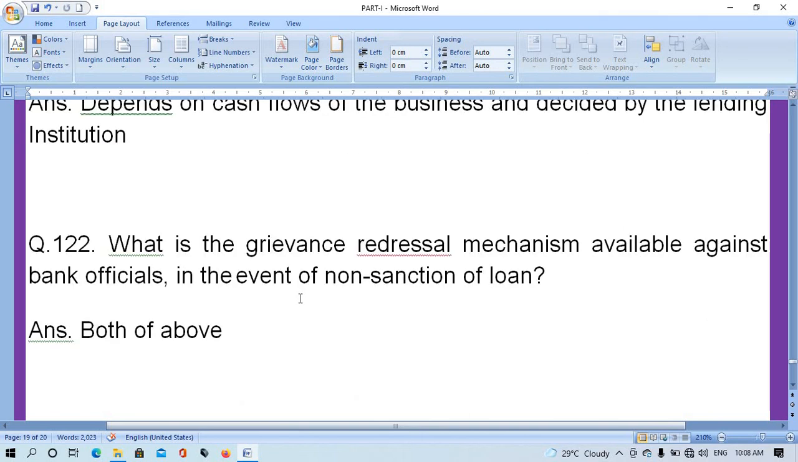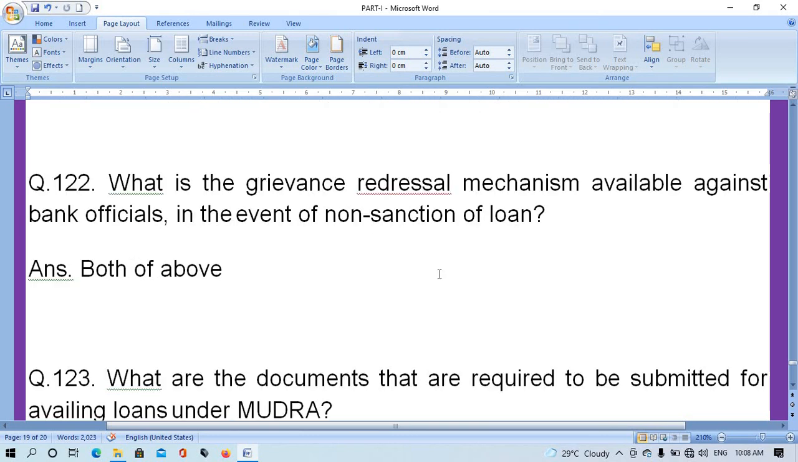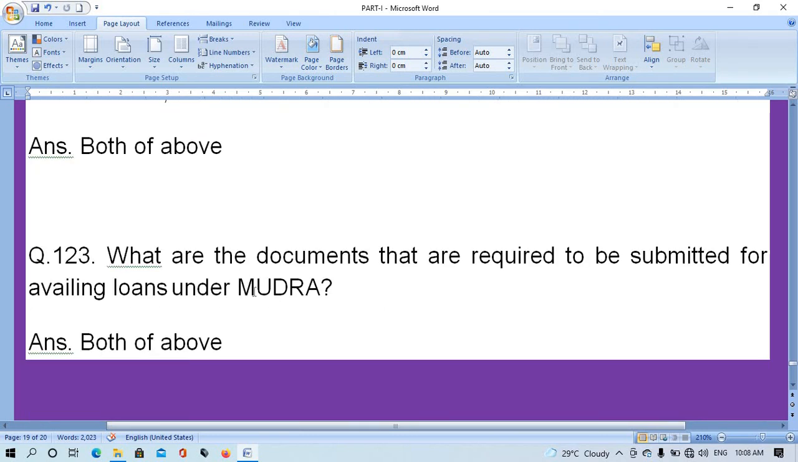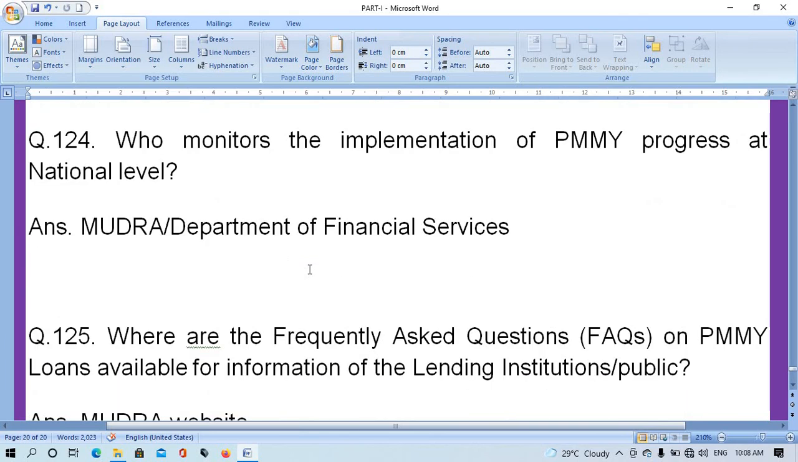Question number 122. What is the grievance redressal mechanism available against bank officials in the event of non-sanction of loan? The right answer is both of above. Question number 123. What are the documents that are required to be submitted for availing loans under Mudra? Both of above. Right answer. Question number 124. Who monitors the implementation of PMMY progress at national level? Answer is Mudra Department of Financial Services.